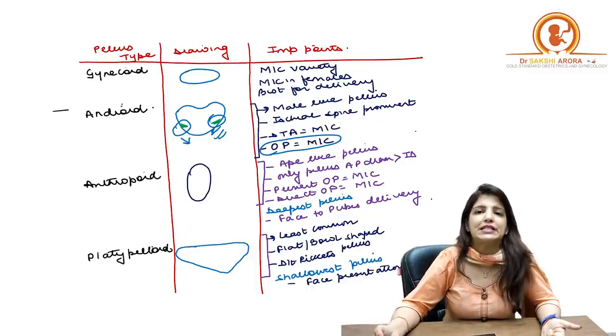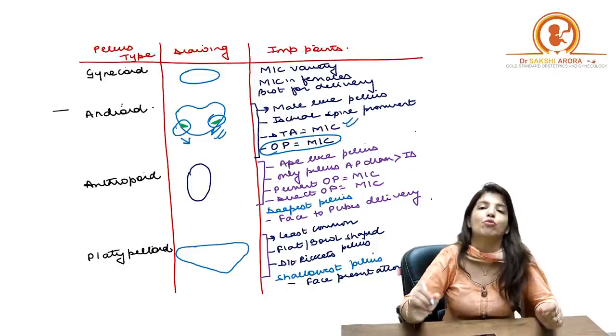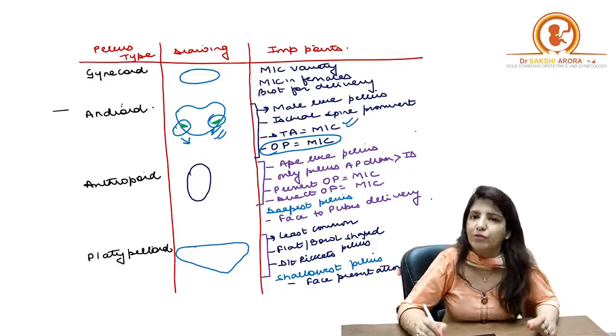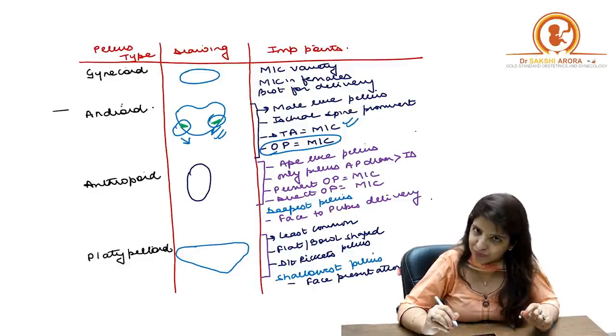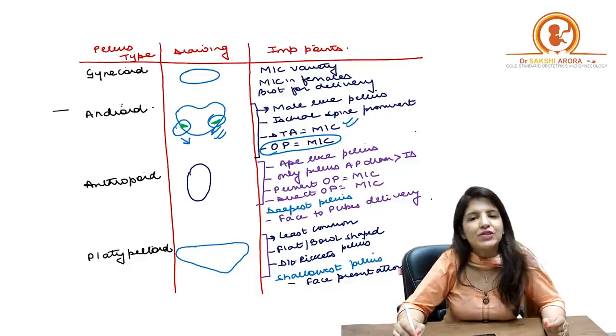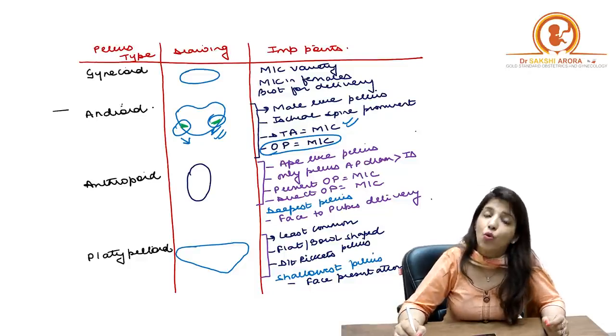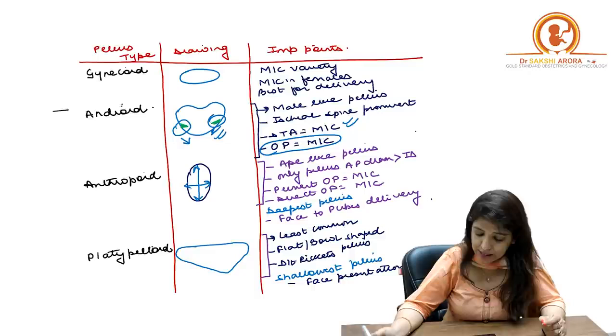It is most commonly seen in android pelvis, and deep transverse arrest is also more common in android pelvis because the ischial spines are very, very prominent. Then comes anthropoid pelvis. Anthropoid pelvis is ape-like pelvis. This is the only pelvis in which the AP diameter of the pelvis is more than the transverse diameter.